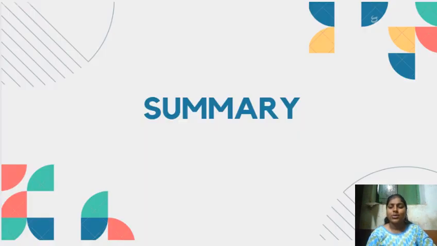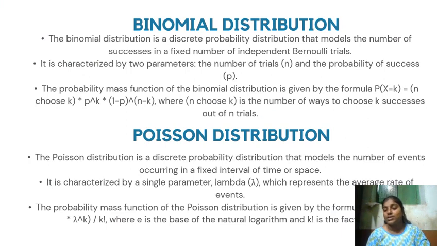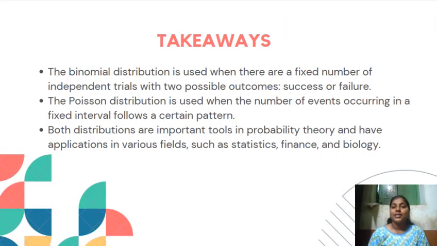And let's go to the summary. You can go through all these points. These are important points which I have discussed, and I have noted them down in a slide that you all can go through for further understanding. The takeaways that I have included are where binomial distribution is used and so on. You can also go through this; it is important, and overall, when you have to revise in 1 minute, you can revise the definitions the way I mentioned them.